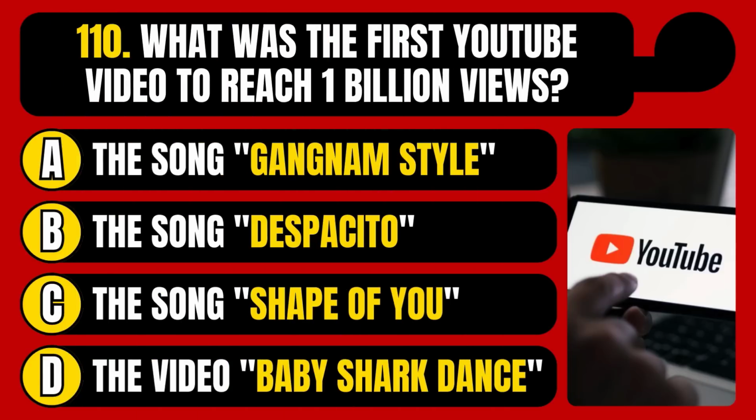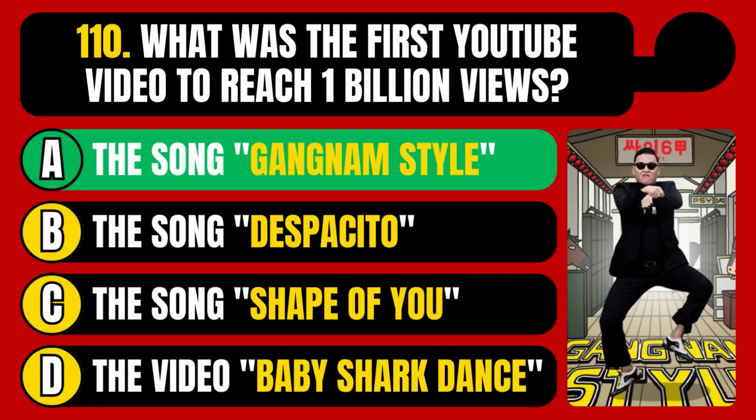What was the first YouTube video to reach 1 billion views? The song Gangnam Style, the song Despacito, the song Shape of You, or the video Baby Shark Dance? The correct answer is option A, the song Gangnam Style.